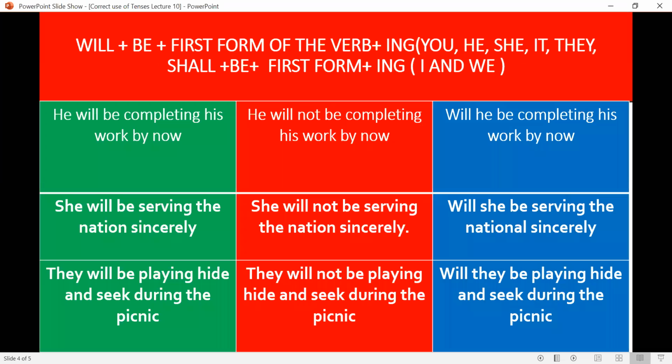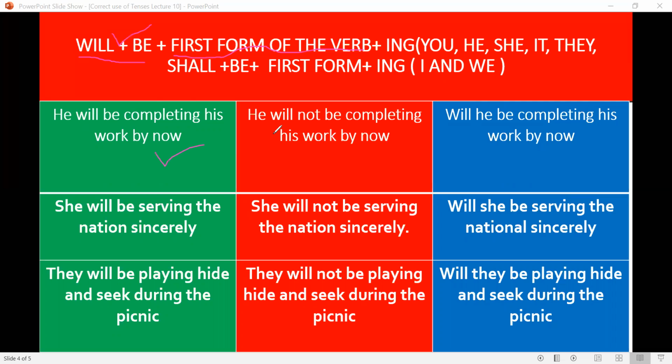Now, how do we come to know that this is future continuous tense? We use will be and first form with ing to make future continuous tense, and with I and we, first person pronoun, singular and plural, shall be and first form plus ing. Like, he will be completing his work by now.